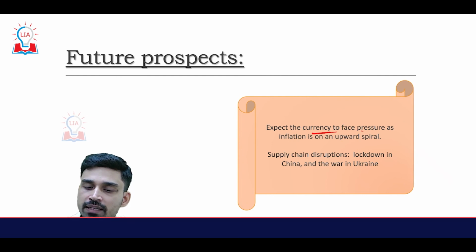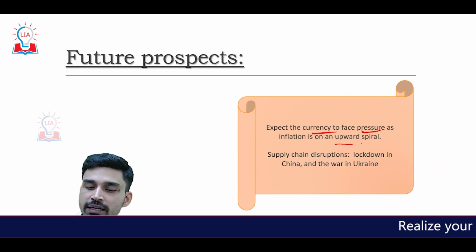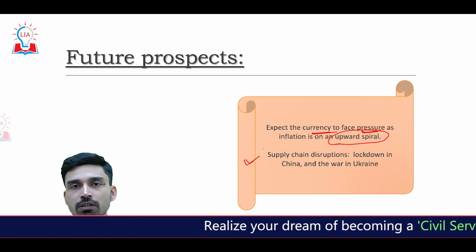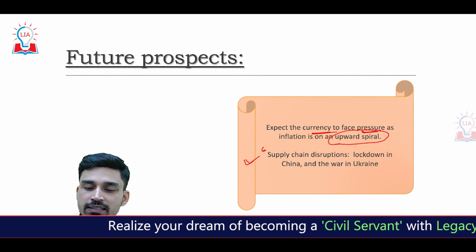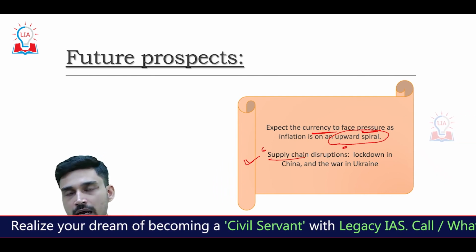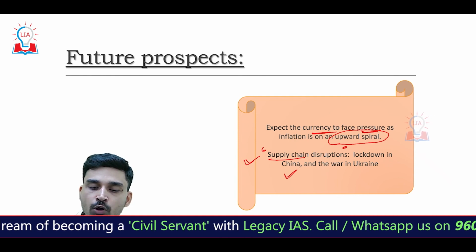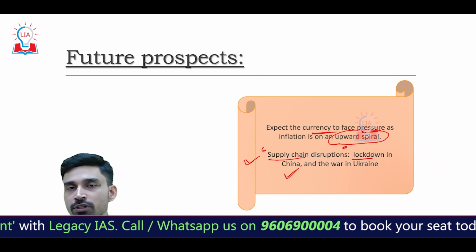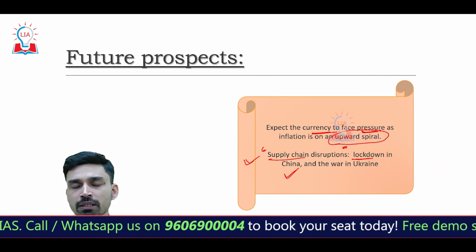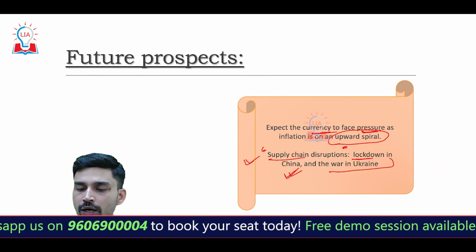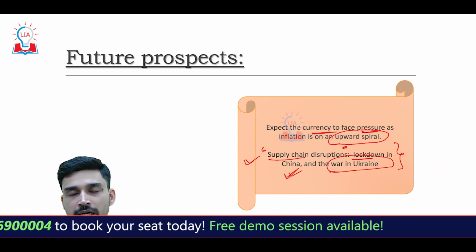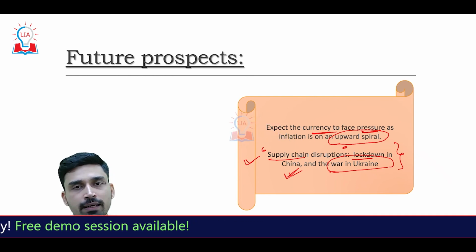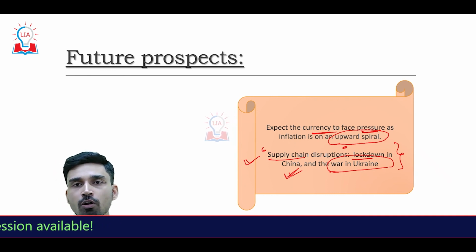currency will face more and more pressure as inflation is on an upward spiral. And especially if we take into consideration the global scenario, we are witnessing a complete supply chain disruption, largely due to two reasons. First, China is following a zero COVID policy, and that is why they have put a whole city in lockdown, especially the biggest city of China in terms of economy, Shanghai, which was put into complete lockdown. And second, the war in Ukraine. These both have completely disrupted the global supply chain, and that is increasing inflation across global economies. That is also causing downward pressure on the rupee.